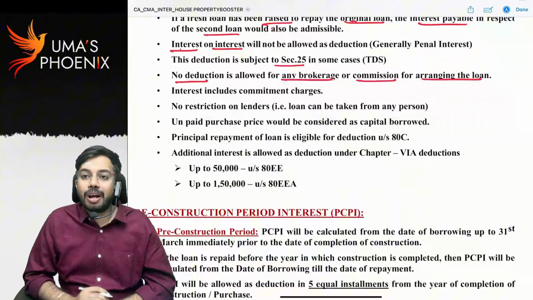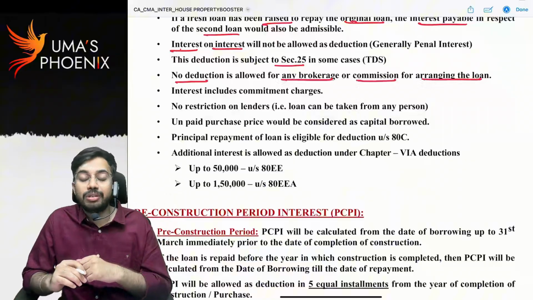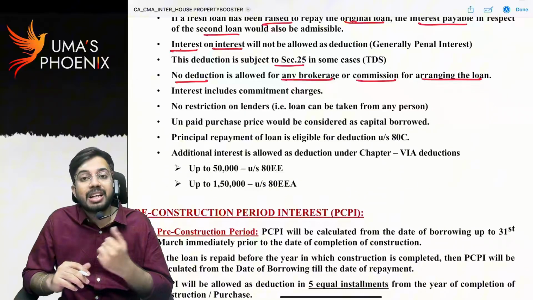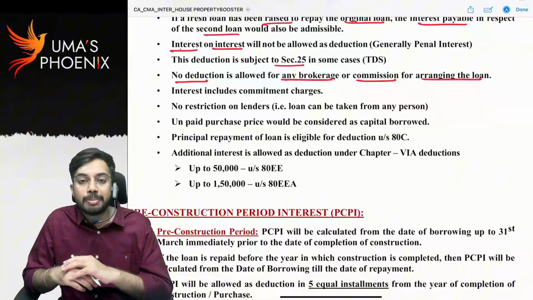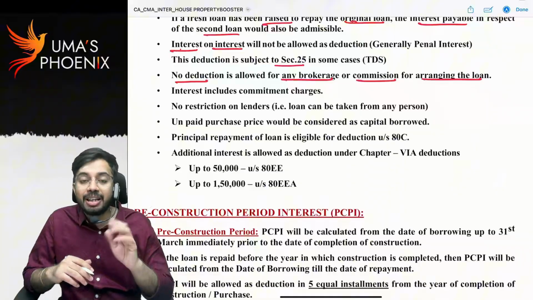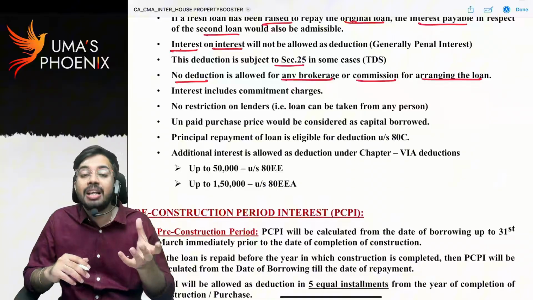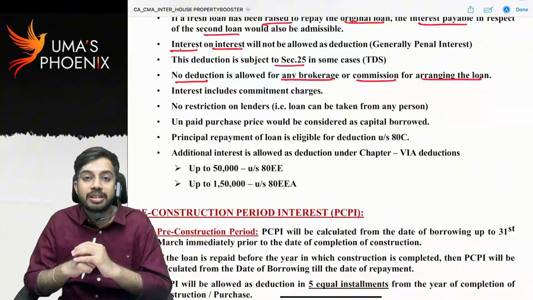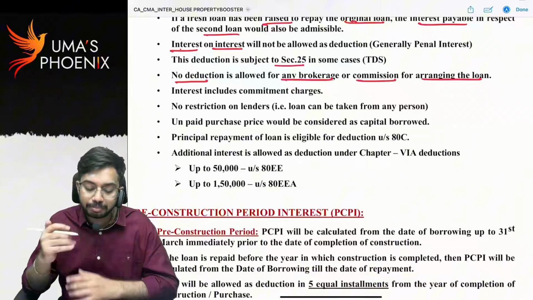See, there is a broker. Through the broker, you got the housing loan. The broker is asking for 1% commission. You paid 1% commission to the broker. That is also expenditure. But that 1% commission, that expenditure is not allowed as deduction under section 24B.